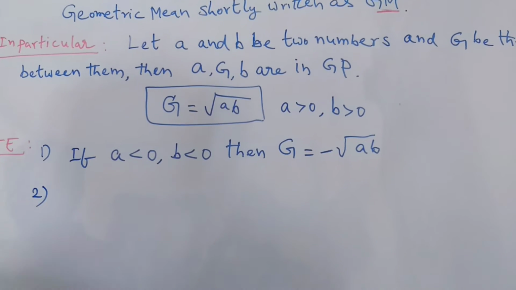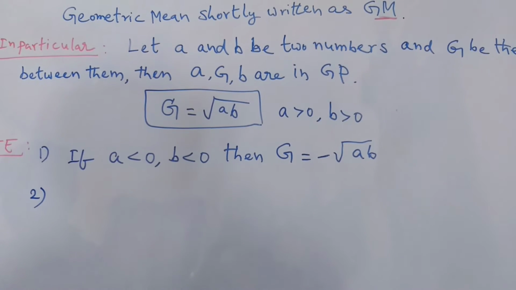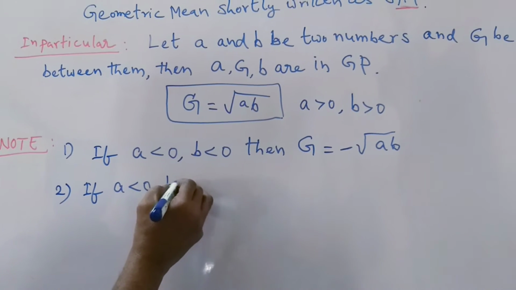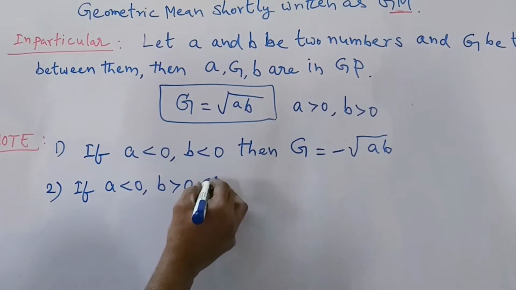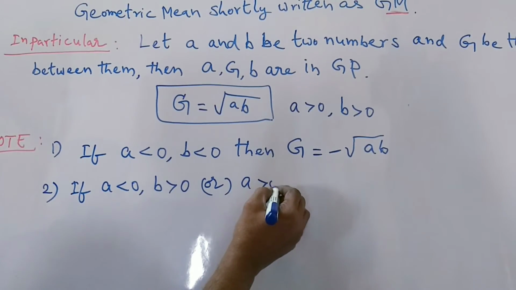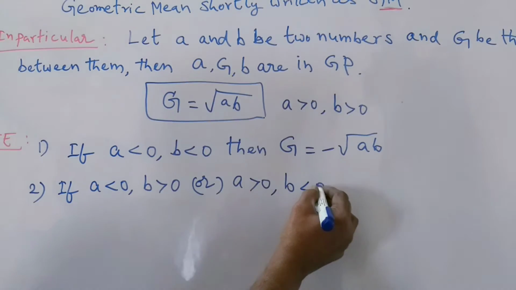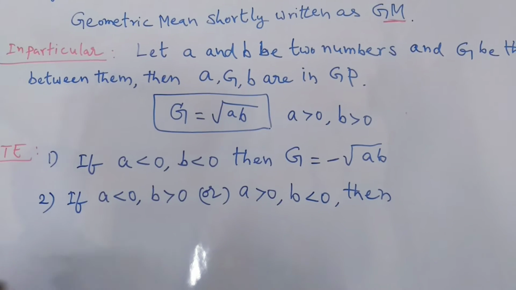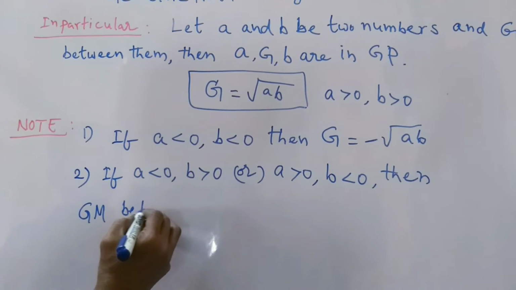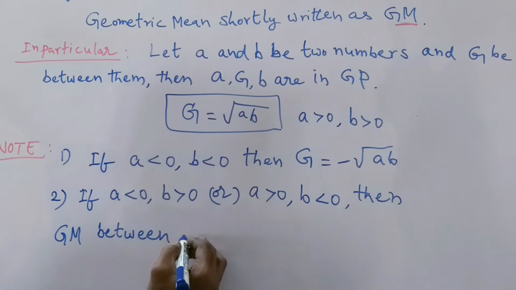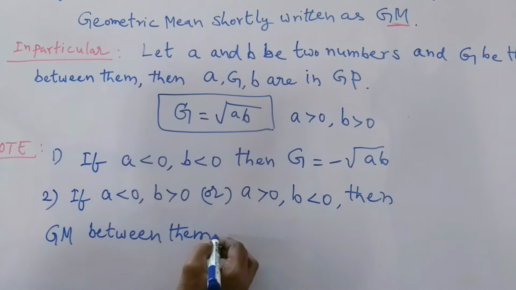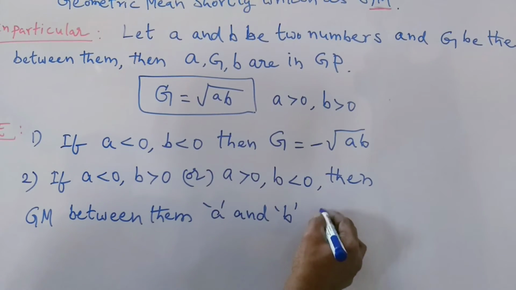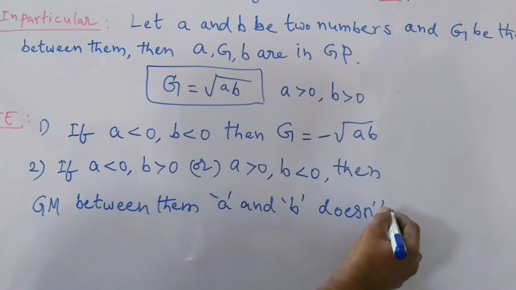And second one: if A is less than 0, B is greater than 0, or A is greater than 0, B is less than 0, then the geometric mean GM between A and B does not exist.